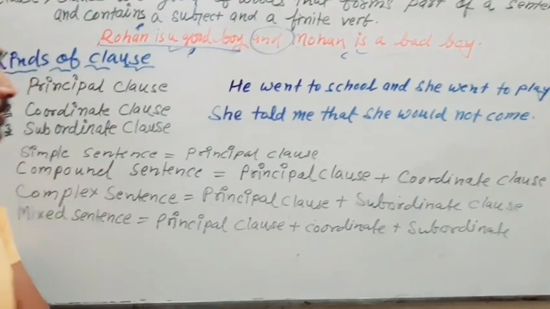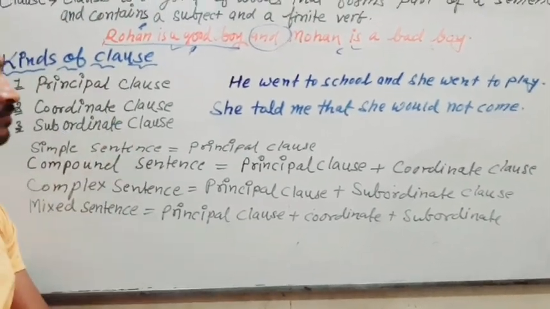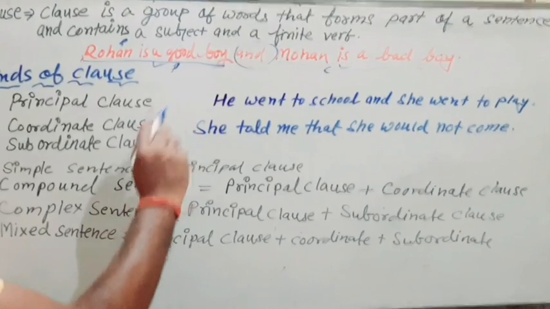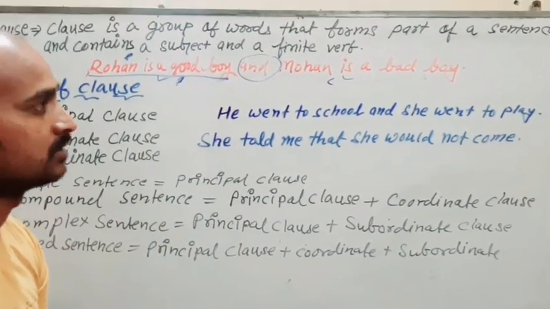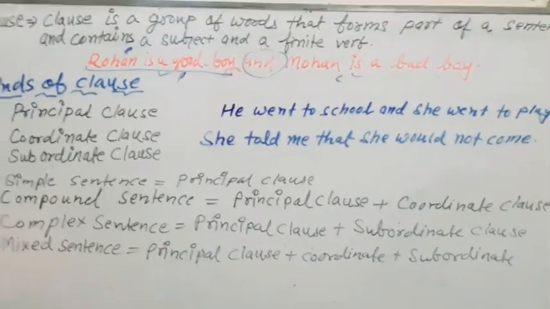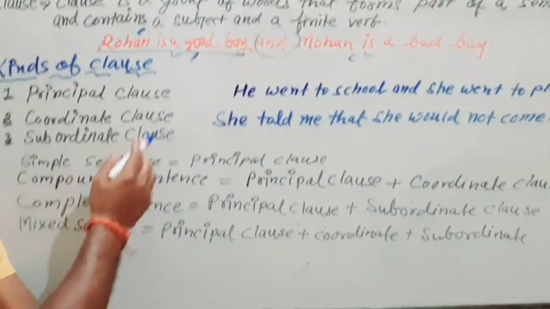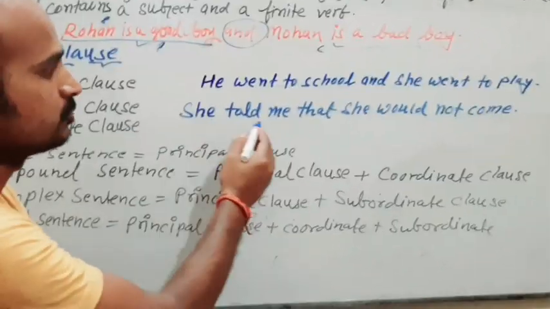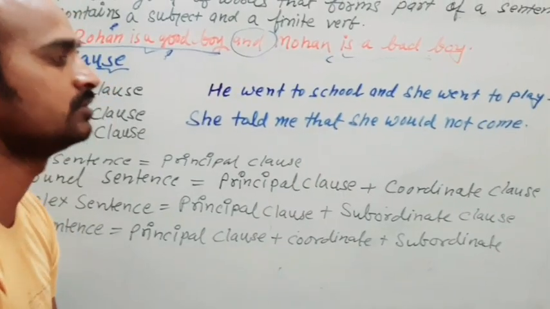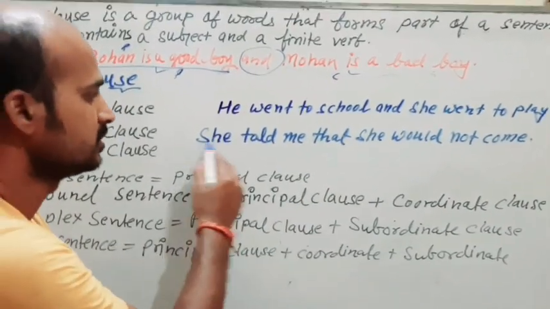Okay. Now what is a subordinate clause? A subordinate clause is a kind of clause that comes after a principal clause or coordinate clause, but it cannot give its sense without joining in a sentence. Okay, just see. She told me that she would not come. She told me.